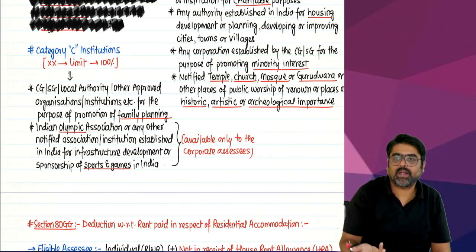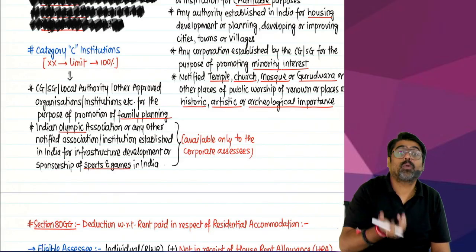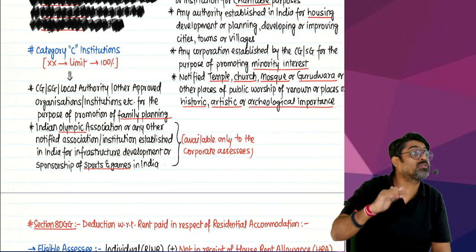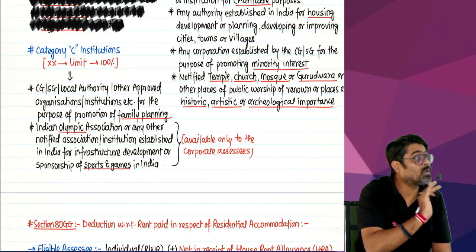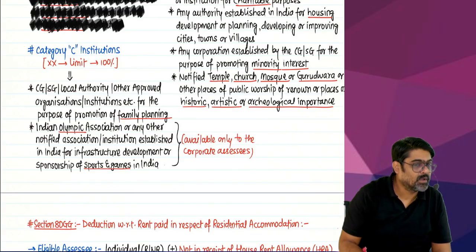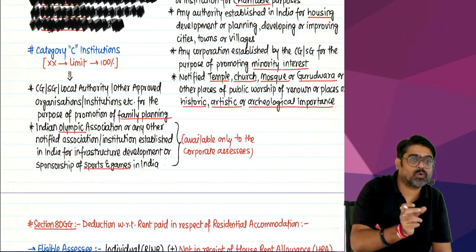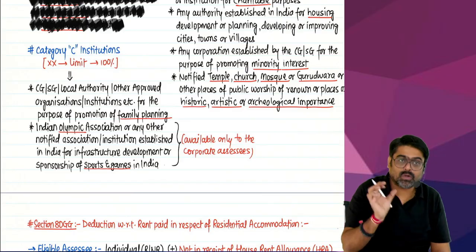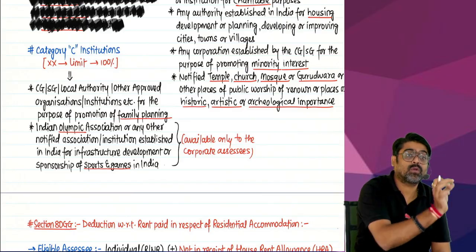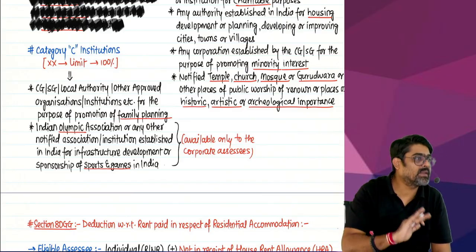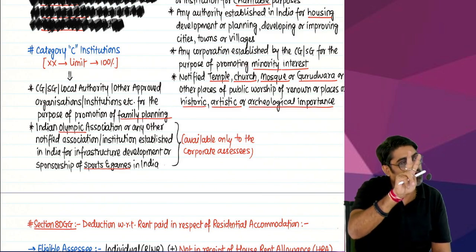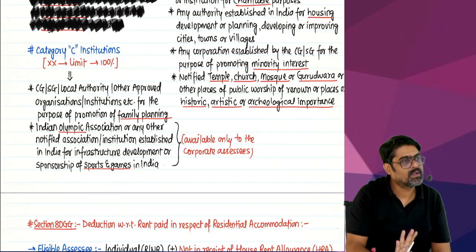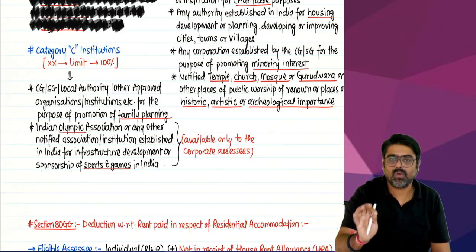Or if you are donating to sports bodies which promote sports and games in India, or you donate to Indian Olympic Association, so your donation is made for sports and games, then that donation is category C. So in category C, you have to remember only two words: family planning, and sports and games, including Olympics.